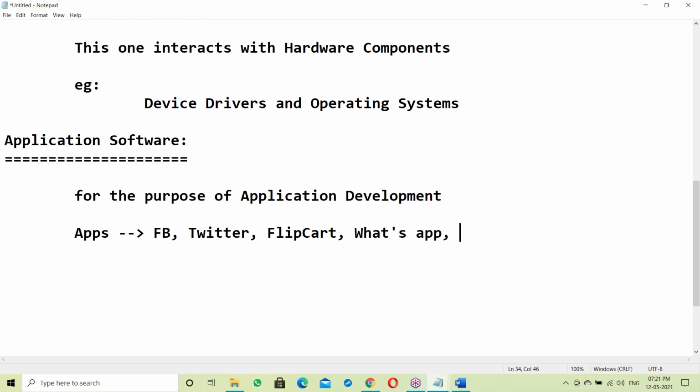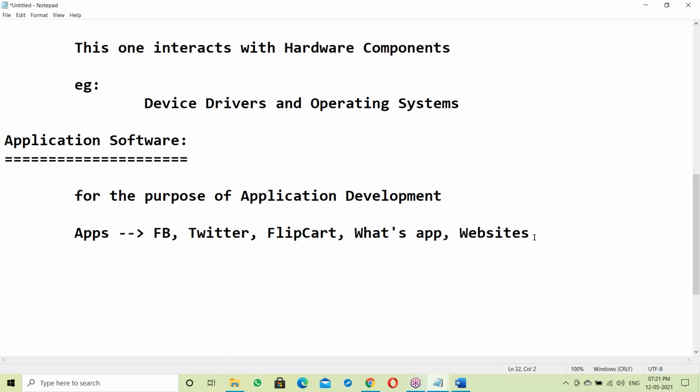Also Amazon online services and company websites, all these are applications.